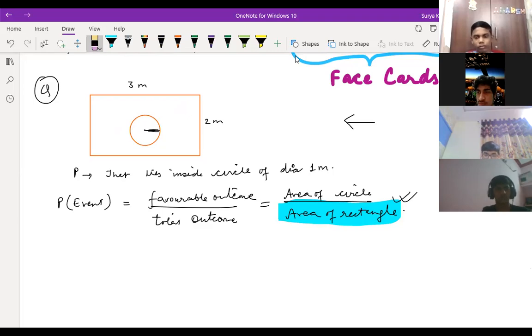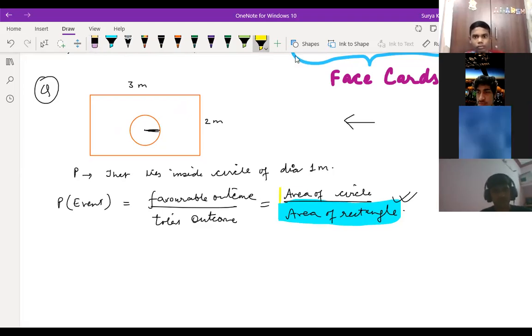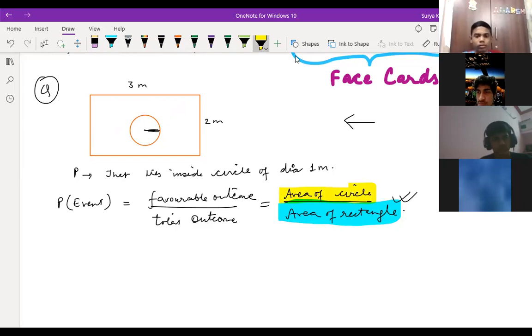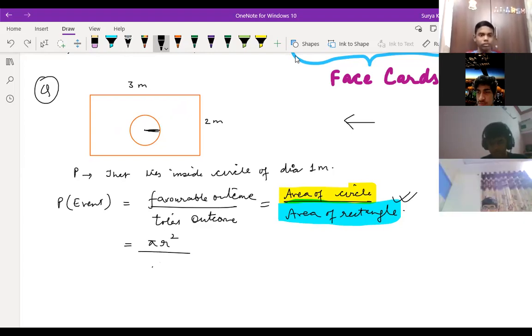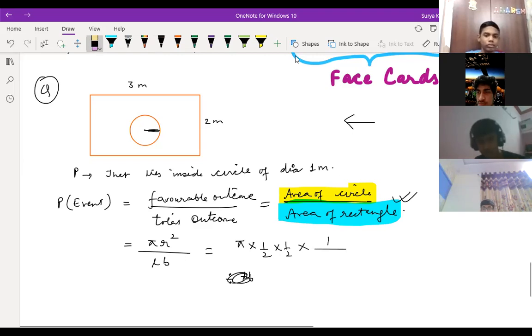Yeah, sir. And our favorable outcome is only the circle. It means the area of circle we are considering, divided by the total rectangle area. So area of circle is pi r square divided by area of rectangle, that is 3 into 2, length into breadth. So pi you can write as it is. Radius is 1/2 into 1/2. Multiply means 1 by length into breadth will come.